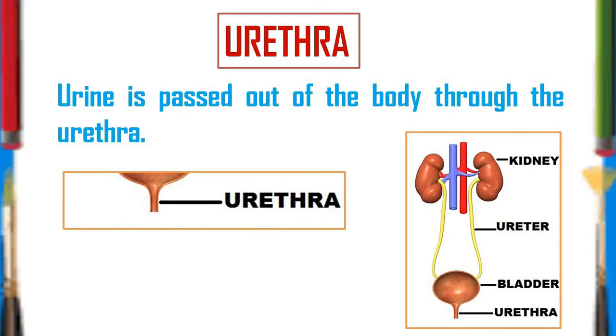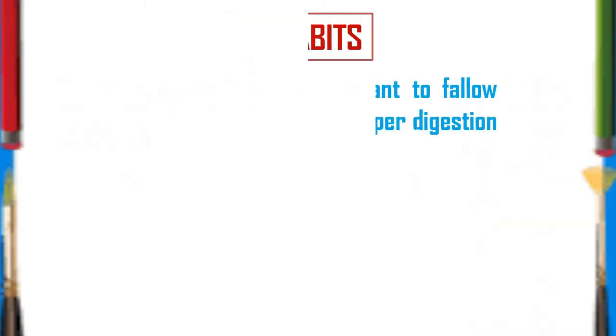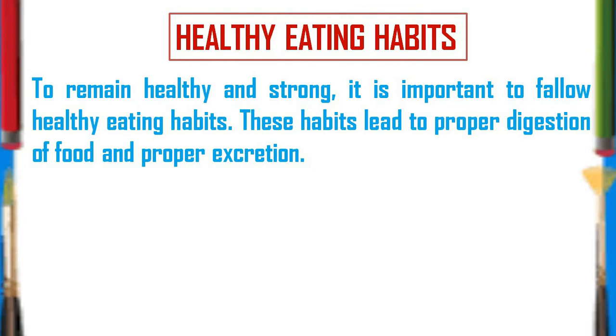You can understand it. After every 2 or 3 hours, you feel to go washroom for removal of urine. Urethra is the organ which helps you to remove the urine, which was collected into the bladder. Children, I think now you could understand the function of the human excretory system. The next which we have to study is about the healthy eating habits.